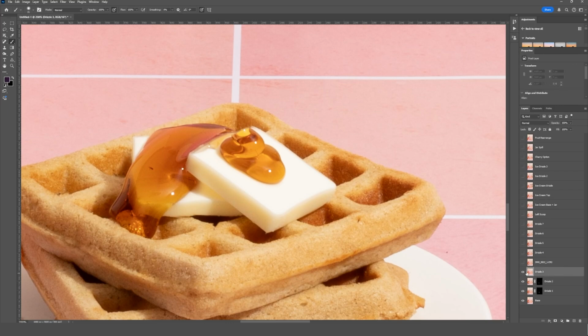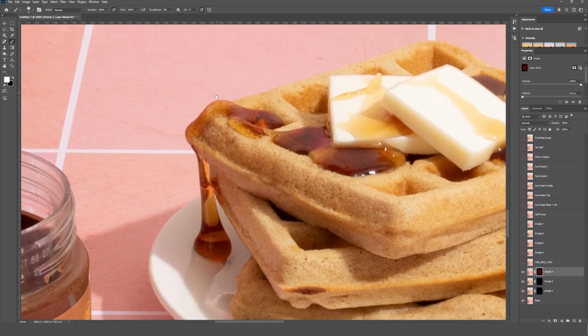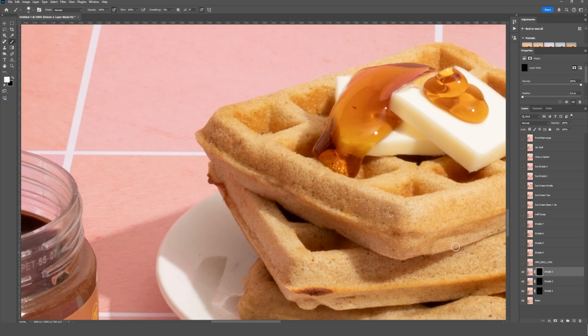Okay, we're ready to move on to drizzle 3. Add our mask and invert. So this is the drip that we want to capture for this area. Make sure you get all of the associated shadows and reflections for the area that you're compositing. You can see this area of syrup has a nice reflection on the plate, so we just want to make sure that that's included.